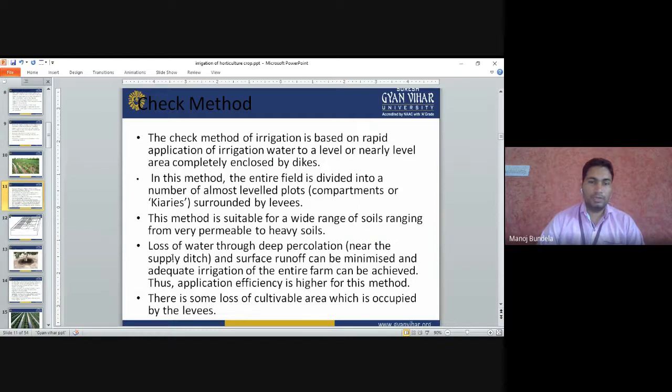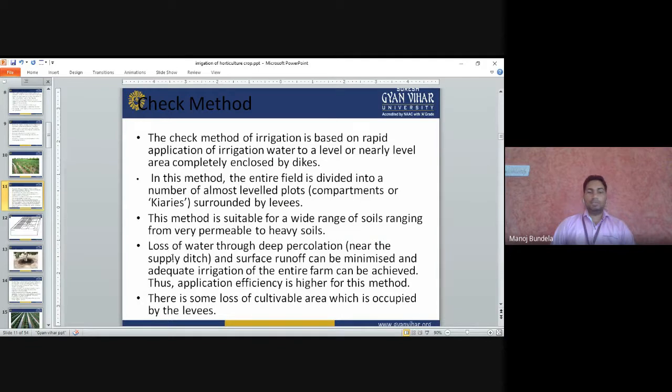So in this method, loss of water is very less, and the deep percolation loss is very less, because we are making the carries, and how much water is required for that particular crop, that much water only we are applying. We are not applying the extra water. Irrigation of the entire farm can be achieved. In this method, we can irrigate the complete farm. The application efficiency is higher for this method, and we can save the water also.